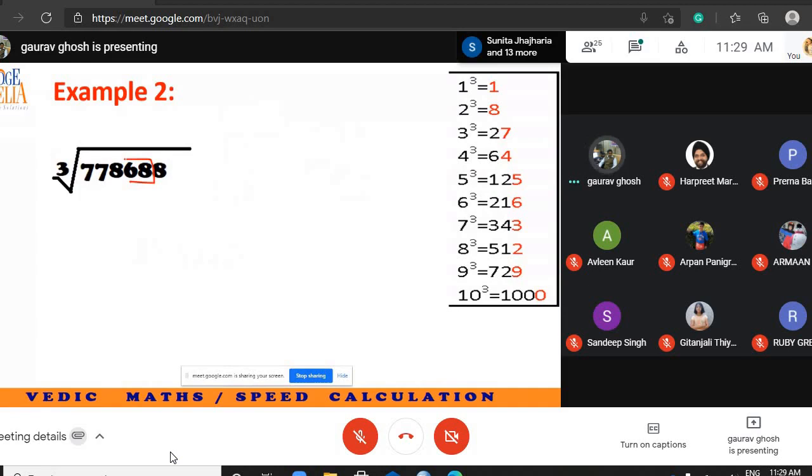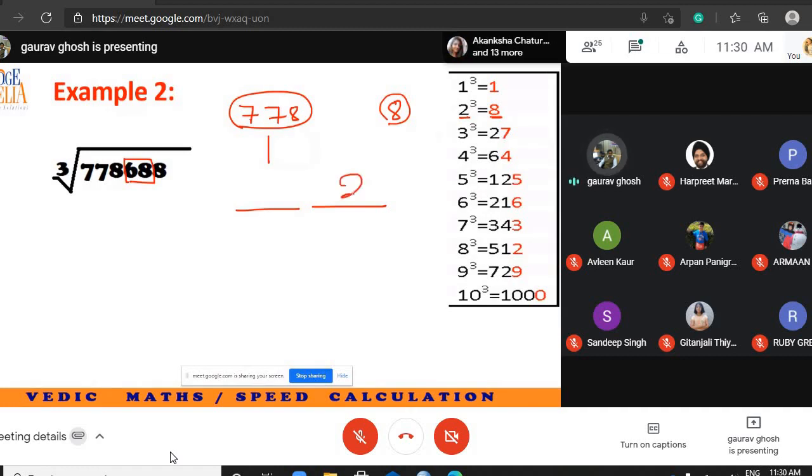Let's take another example. Ignore these two digits completely. The answer will be divided into two parts, 778 and 8. So part 1, part 2. When does the last digit come to be 8? When you are trying to cube 2. So here I will write 2. This part, where does 778 fit? It fits between 9 cube and 10 cube. So I choose the smaller one and I write it here. So this is the answer. If you have a calculator with you, you can verify.